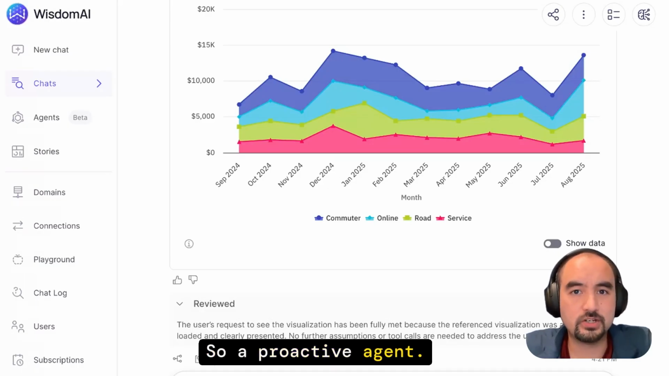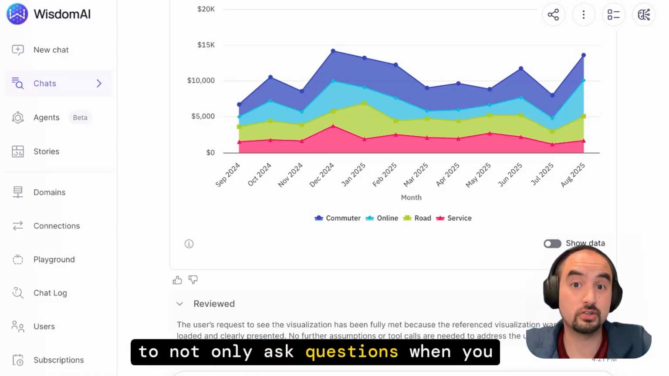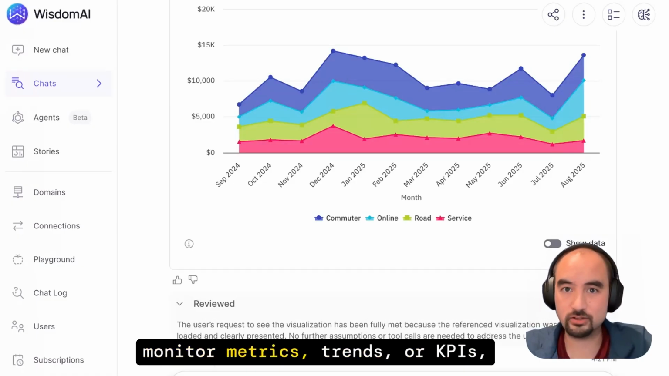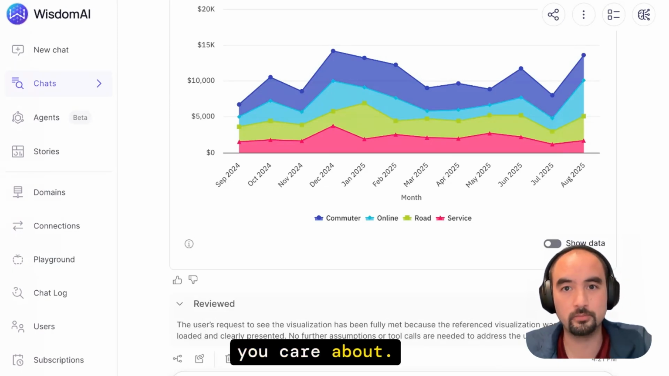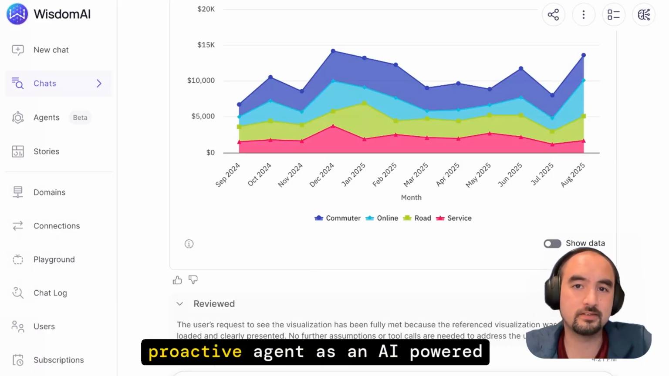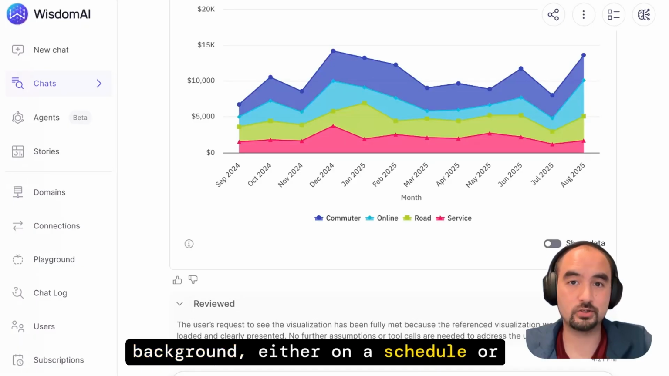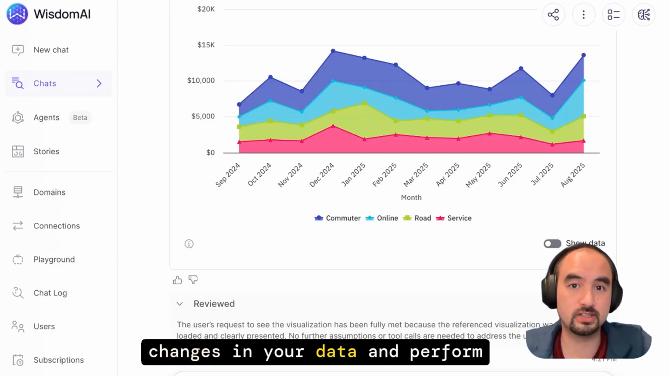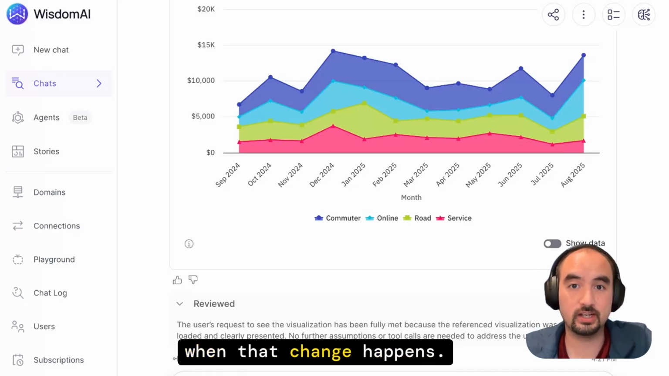So a proactive agent is something that will allow Wisdom to not only ask questions when you ask them, but to continuously monitor metrics, trends, or KPIs, or anything else in your data that you care about. So you can really think of a proactive agent as an AI-powered workflow that can run in the background, either on a schedule or on a trigger. So it could automatically look for changes in your data and perform some sort of action when that change happens.